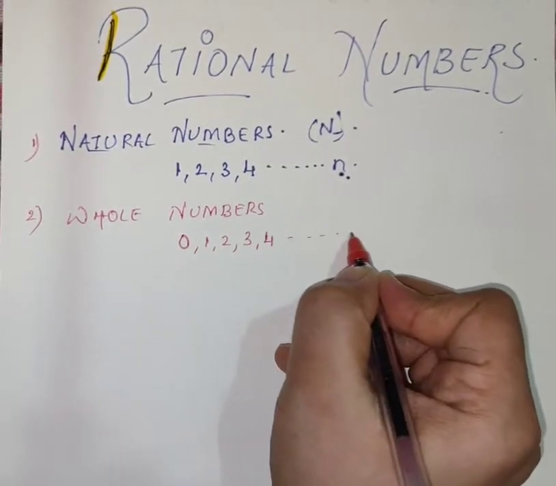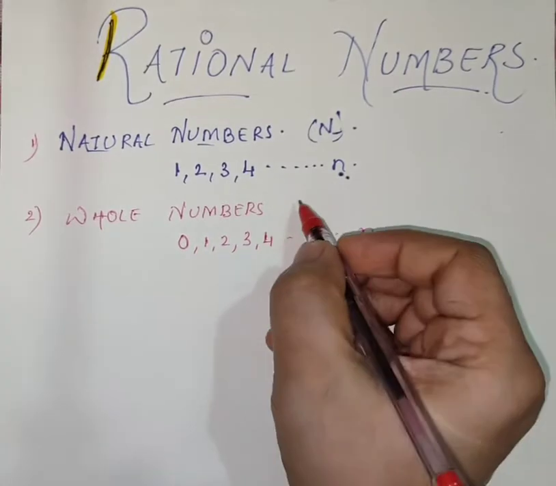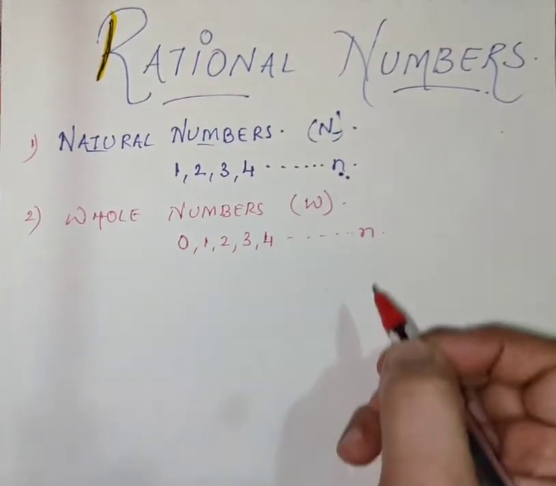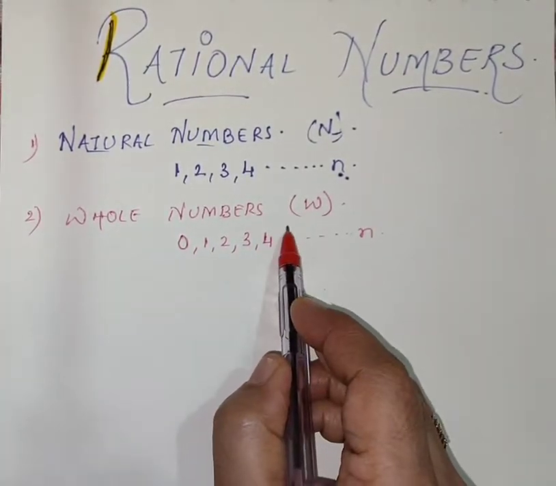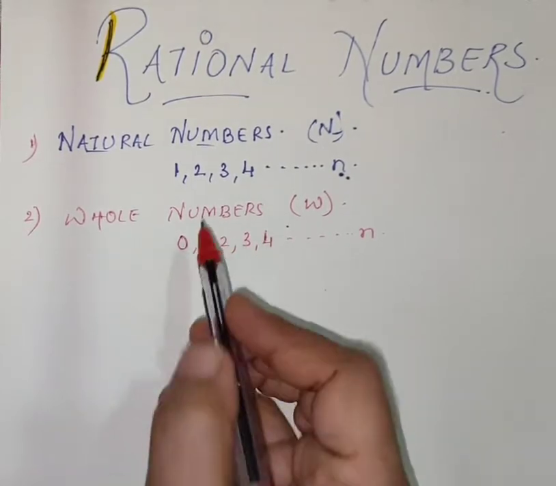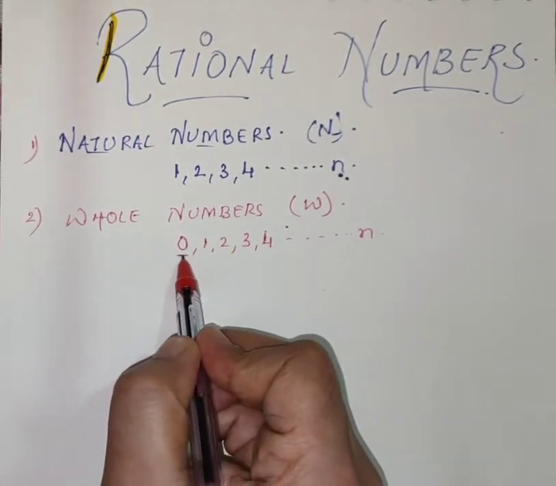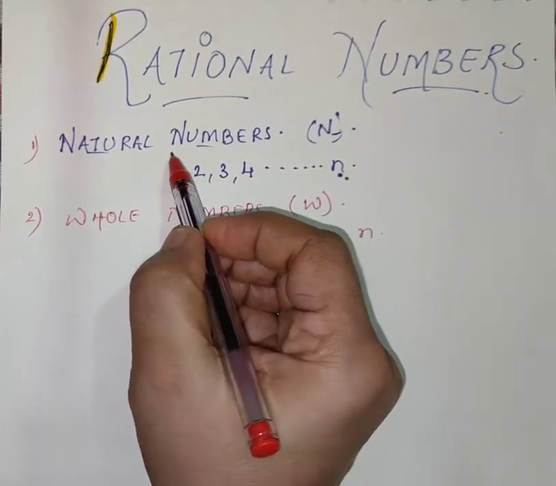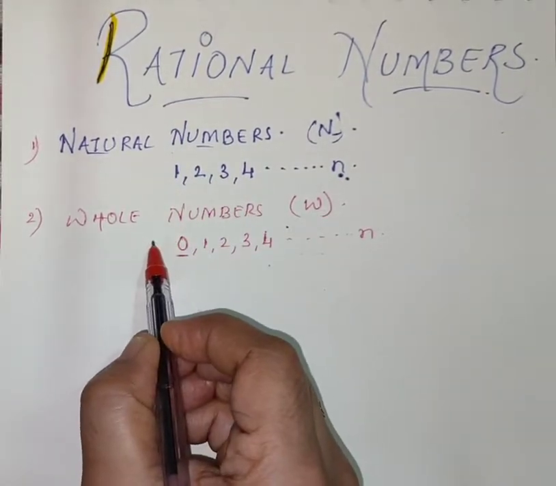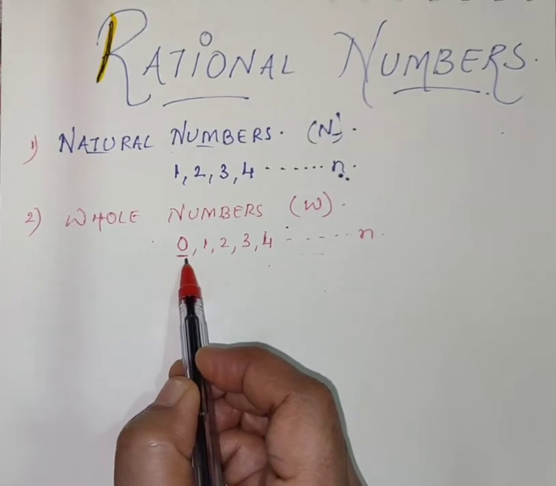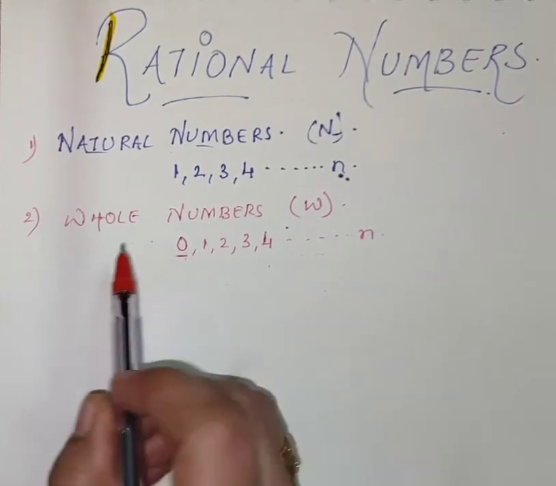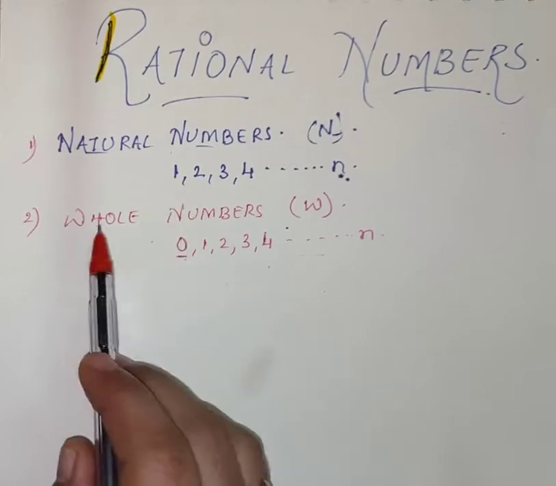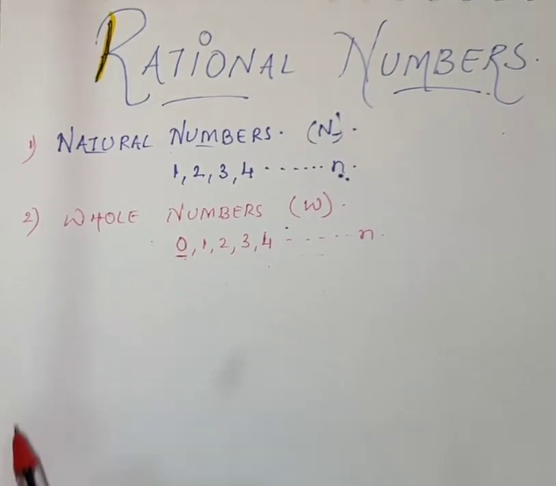Since it is also infinite, we can write it as n, and it is denoted as capital W. Only one thing is added here, 0, and the rest is natural numbers. That means natural numbers belong to whole numbers. So natural numbers start from 1 and whole numbers start from 0.